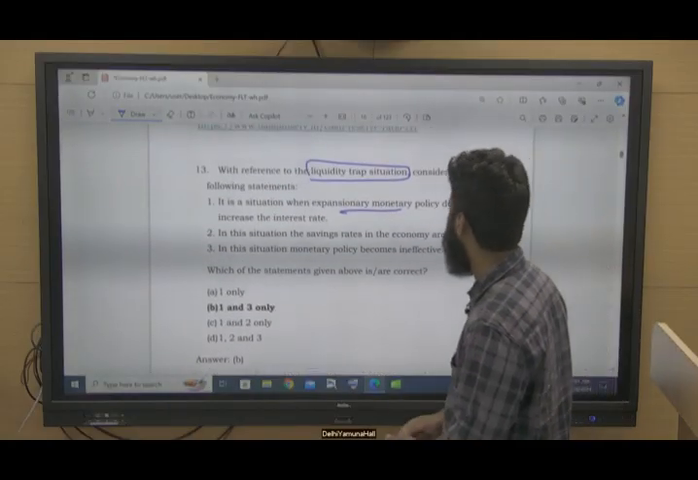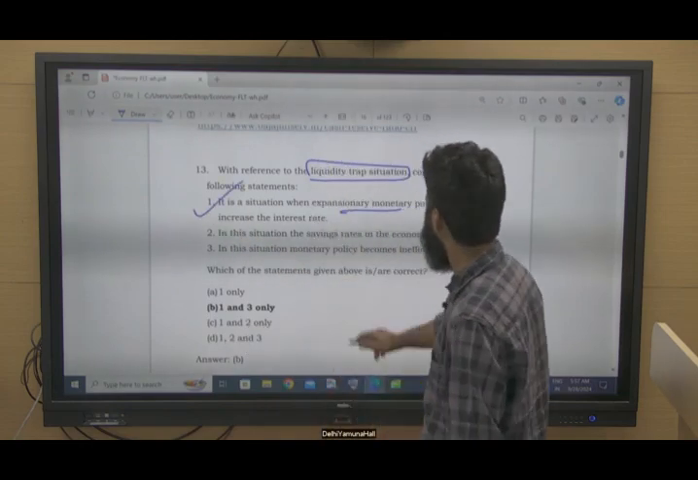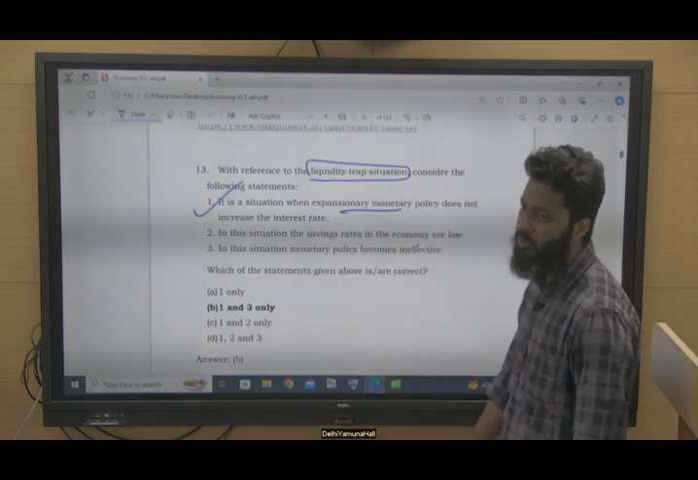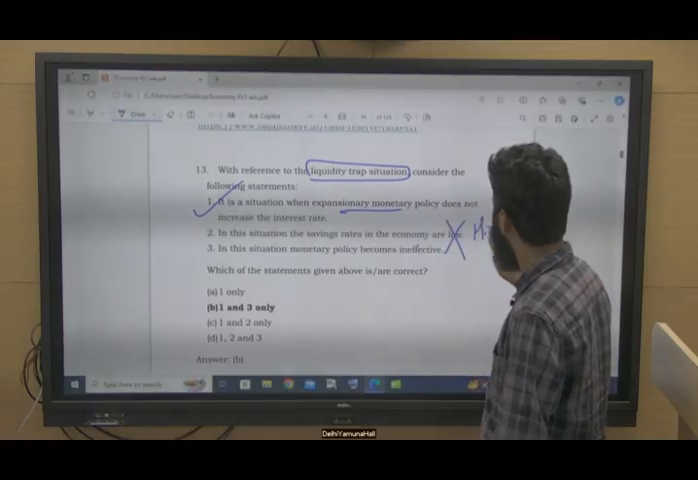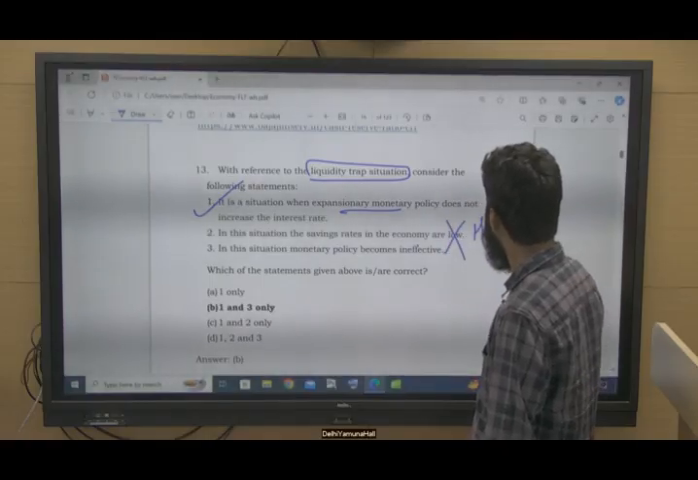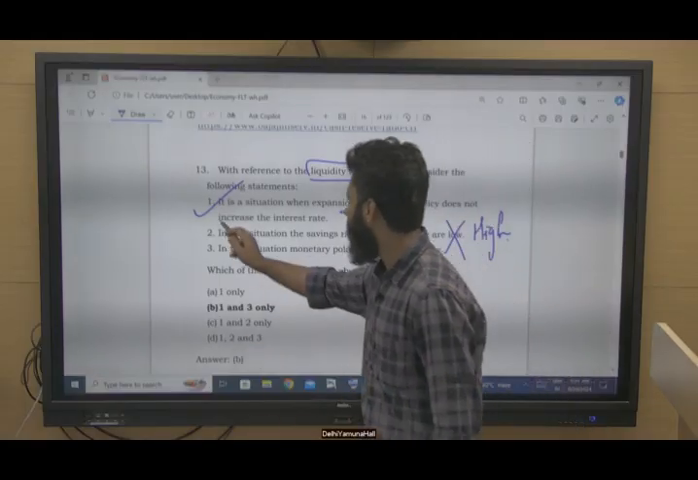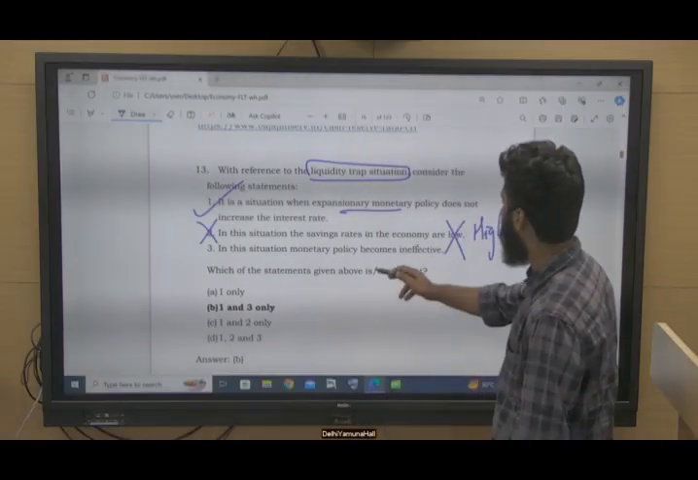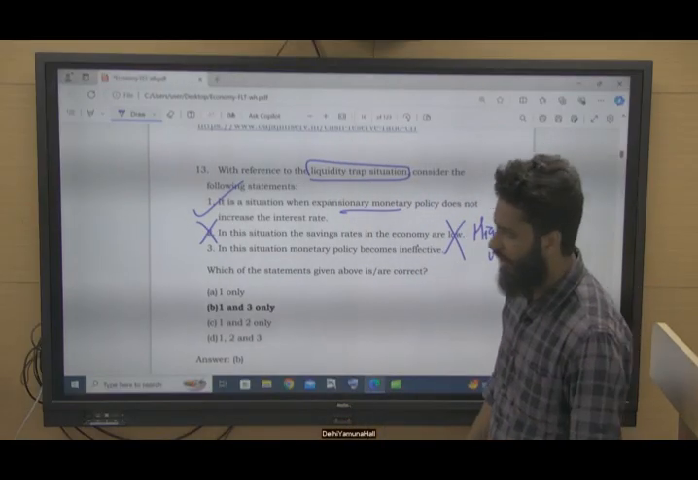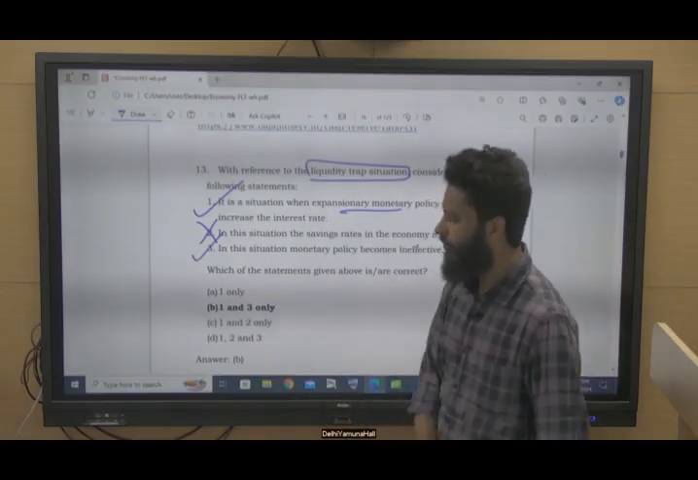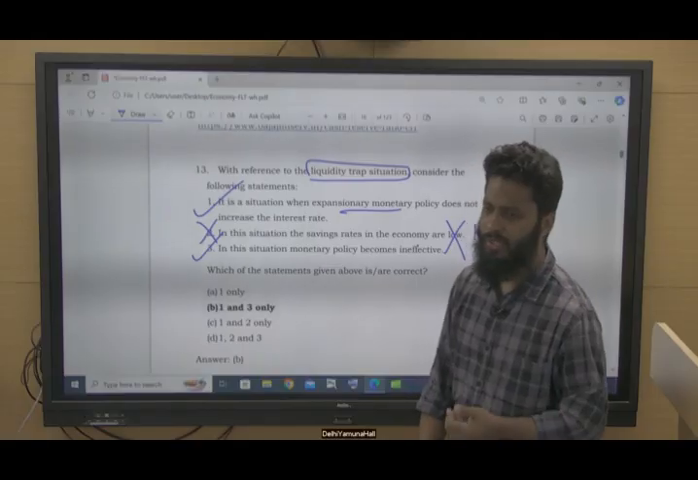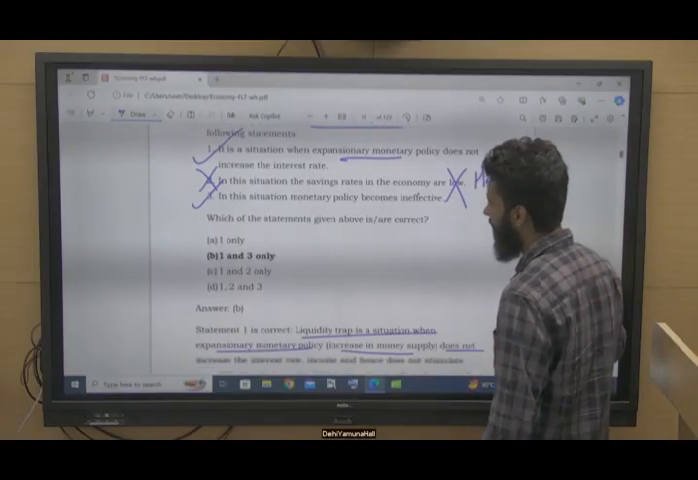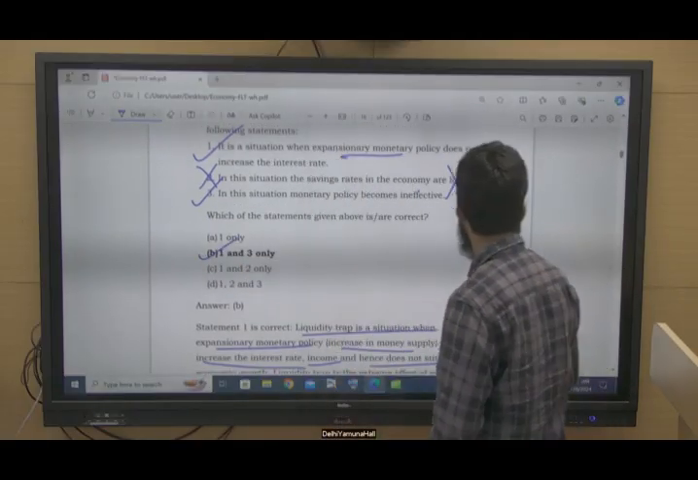So this statement is correct. In this situation, the saving rates in the economy are low. No, in this situation, the saving rates in the economy are high because people are holding on to their money in hand, right? So this statement is incorrect. In this situation, monetary policy becomes ineffective, yes, because people are saving, people are holding on to the money they have, so monetary policy will not impact much in this case. So option B.